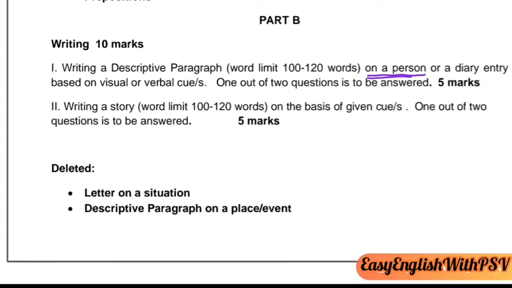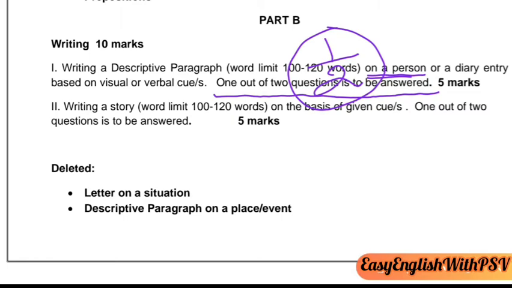So this question will be of diary entry or article writing. 2 will be given. 1 out of 2 questions is to be answered. You will be given 2 questions, one article, another diary entry, or maybe both article writing, maybe both diary entry, but you have to attempt only one out of 2.